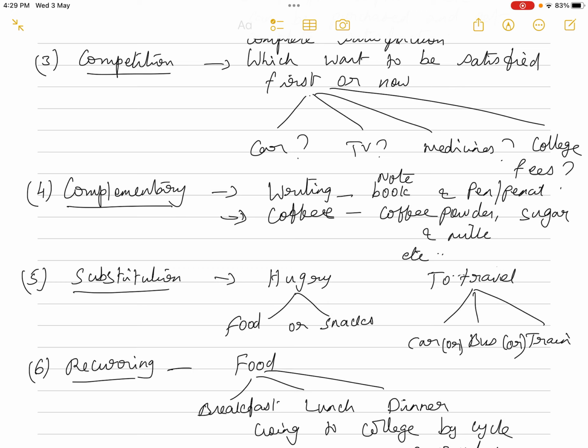Okay, and then the fifth one, substitution, meaning our wants can be substituted. Suppose we are hungry, either we can take food or snacks. Either way, we can satisfy our hunger. And if we have to travel, either we can travel by train or by bus or by car or by cycle, or maybe if it is a short distance, we might even walk, isn't it? So there are so many modes of traveling that can be substituted.